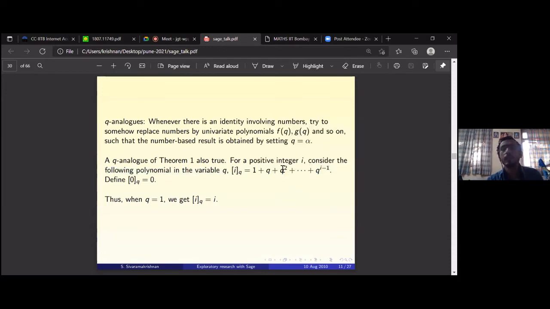This iQ is 1 plus Q plus Q square up to Q to the i minus 1. So each entry i gets changed to this polynomial, and they're all polynomials in one variable. Somehow the variable is called Q.